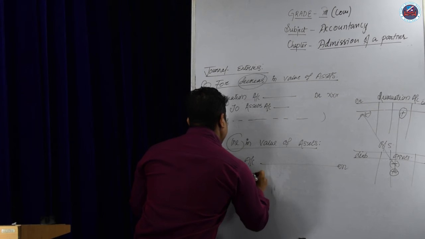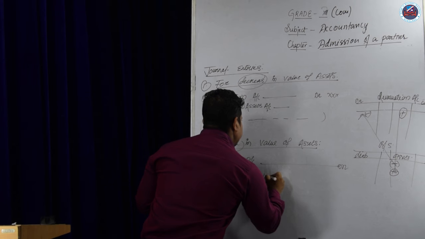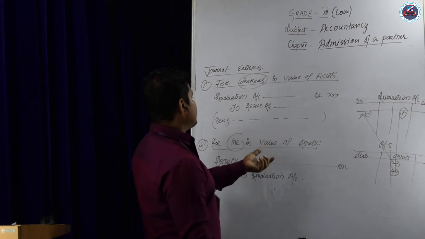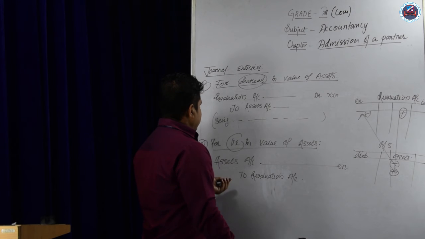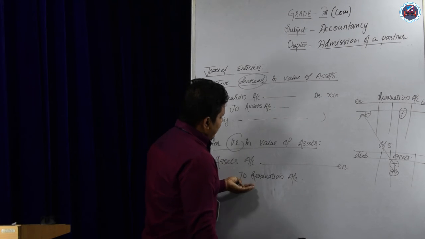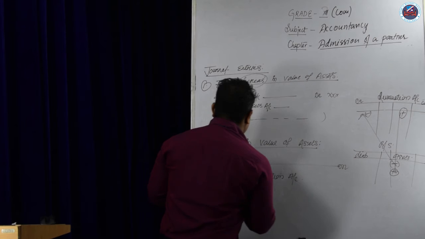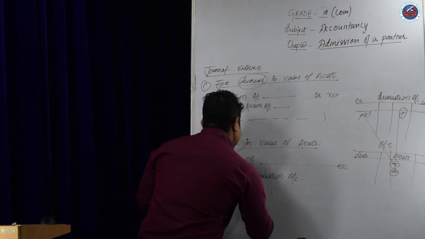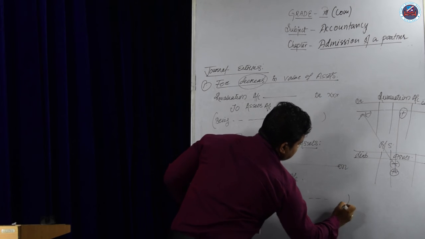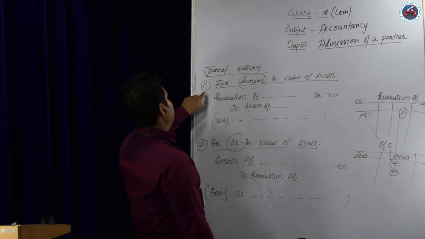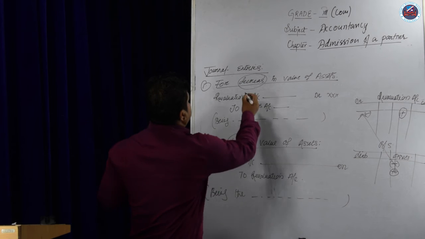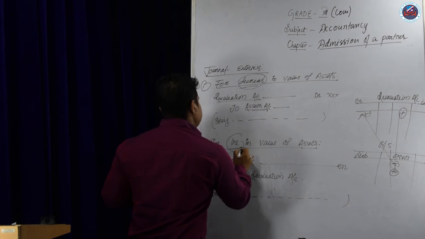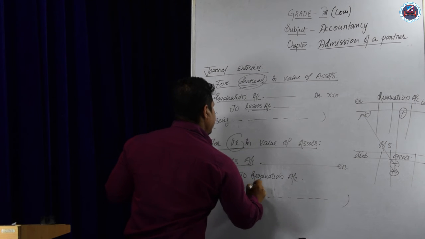To revaluation account, because it is revaluation profit. Asset increase, assets account debit, assets come in, and revaluation account credit. Here the narration will be the same, being the assets are increased. I'll tell you again: if there is a decrease in assets, it will be revaluation account debit to assets account. If there is an increase in assets, assets account debit to revaluation account.